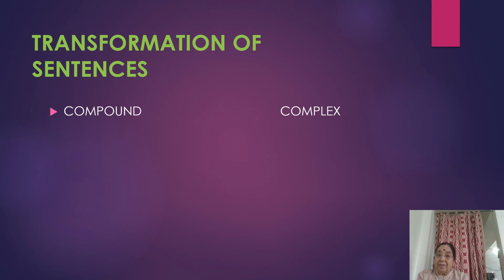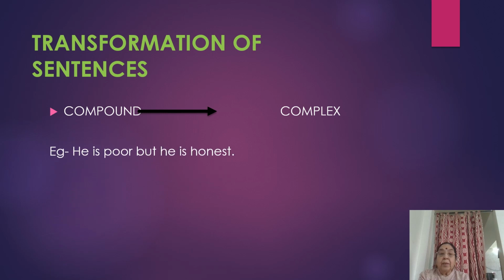Now, what is a compound sentence? A compound sentence is comprised of two simple sentences. I'll show you with an example. He is poor, but he is honest. See, he is poor is one simple sentence. He is honest is the other simple sentence. And these two are joined together with a conjunction, but. So it becomes he is poor, but he is honest. So now this is compound.